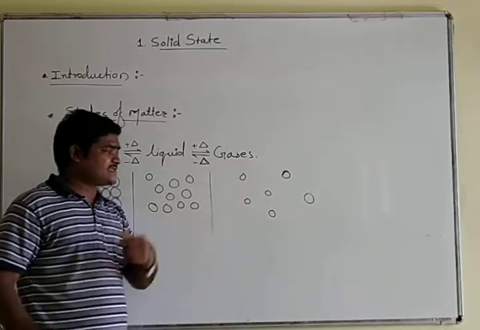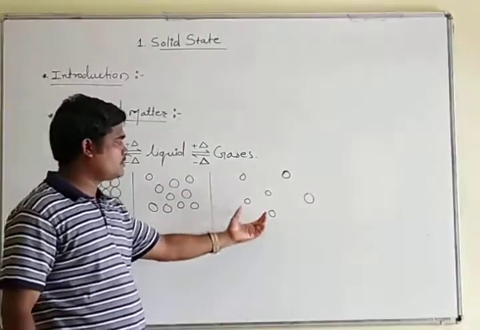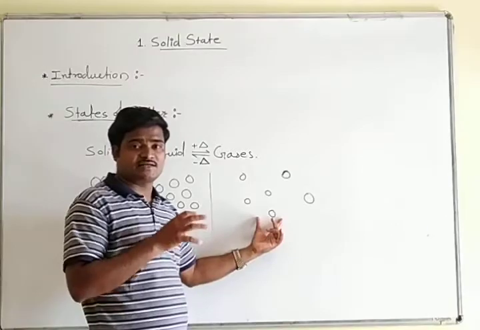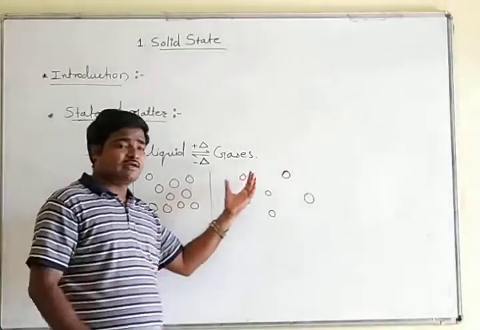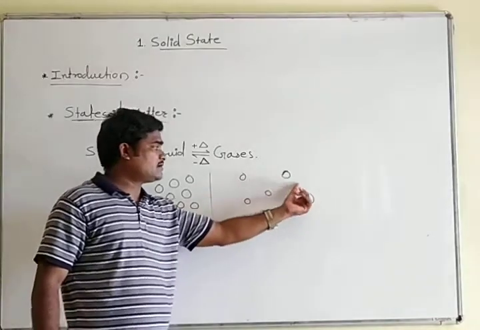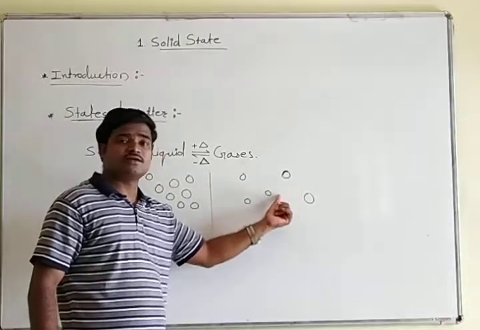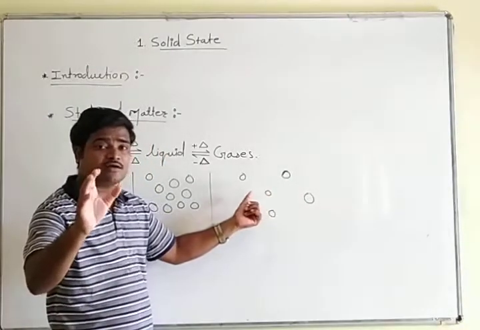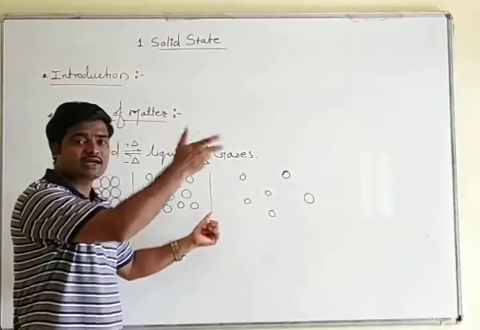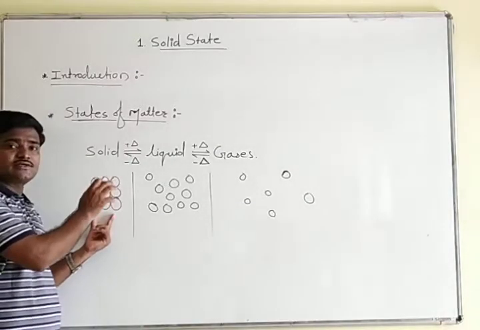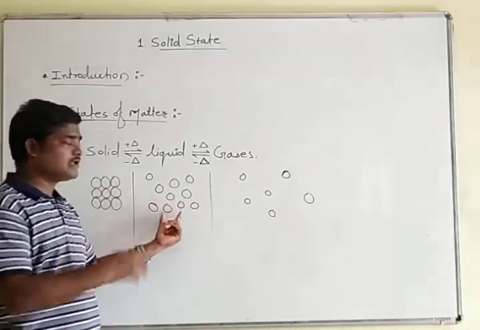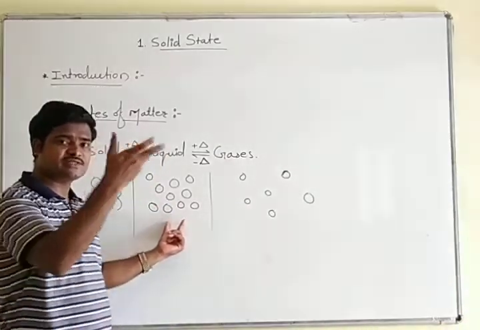And what about gases? Now you are going to see the gaseous state. In gases, if we look at the space between two particles, it is quite more than that of solids and liquids. Look here. In solids, very little space is available. In liquids, some empty space is available.